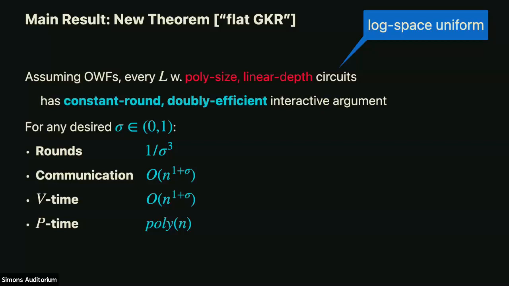So just assuming one-way functions, if what you're interested in is linear or almost linear communication and verification, you can get linear depth circuits in a constant number of rounds. More generally, for general depth D circuits, the communication and the verification time scale linearly with the depth of the circuit. That's the new result.